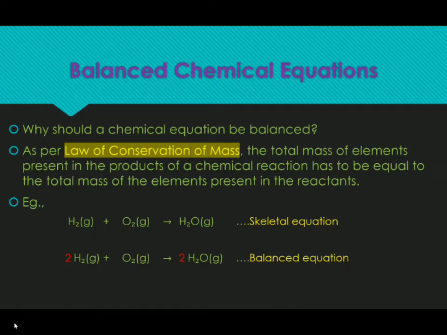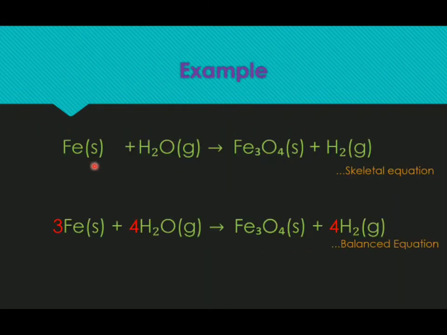So children, now you know how to balance a chemical equation. So in this example, 2H2 combines with O2 to give 2H2O. We will see other examples. Consider this example where iron combines with steam to form iron oxide and releases hydrogen gas. So this is a skeletal form. Here if you see, H2O is not a liquid. It is not mentioned as liquid. It is mentioned as gas. That means it is in the steam form. So when iron combines with steam to form iron oxide or also ferric oxide, releasing hydrogen gas.